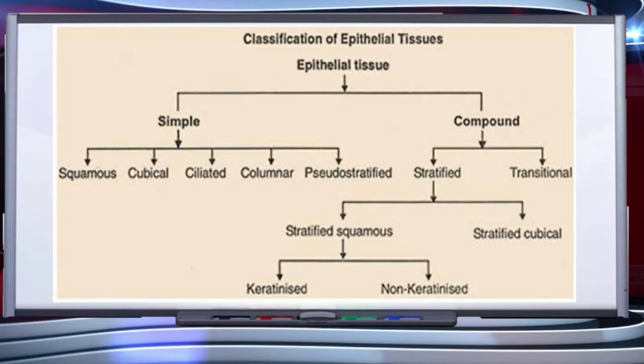Simple epithelium is composed of a single layer of cells and functions as a lining for body cavities, ducts, and tubes. The compound epithelium consists of two or more cell layers and has a protective function, as it does in our skin. Compound epithelium tissue is divided in two categories: stratified and transitional.